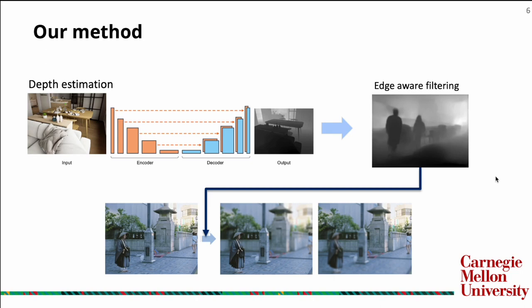Our system utilizes a data-driven approach. Firstly, we use a deep neural network with an encoder-decoder structure, trained on a variety of things, for estimating the depth map. Then we apply an edge-aware filter on the depth map to get a smoother output. Lastly, we apply depth blur on each pixel of the image according to the depth. We'll show each part individually.